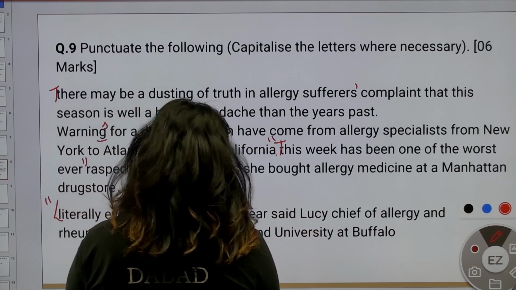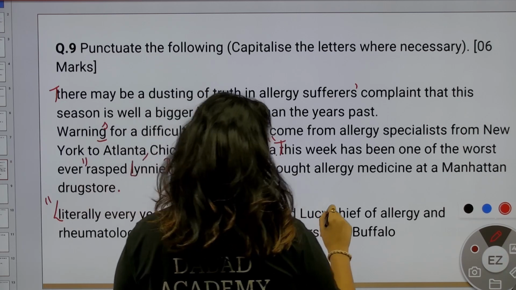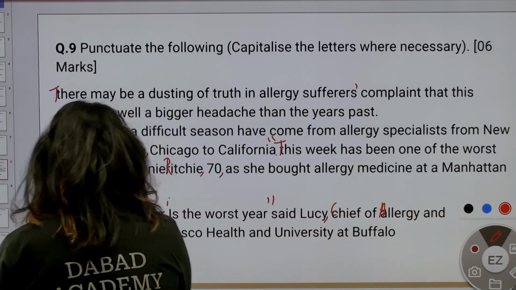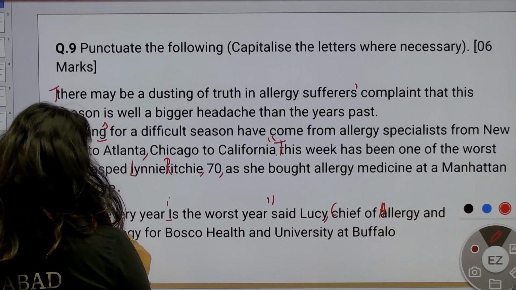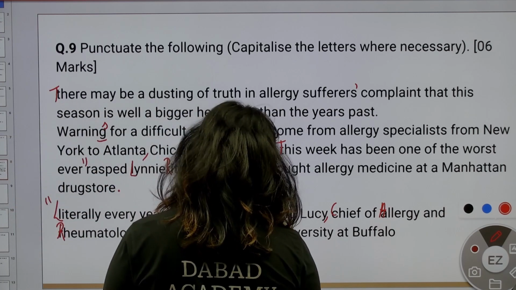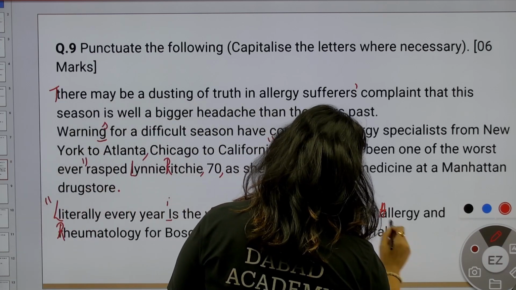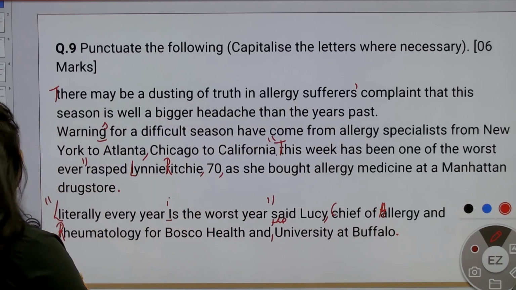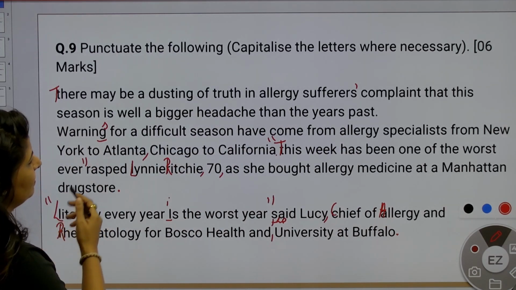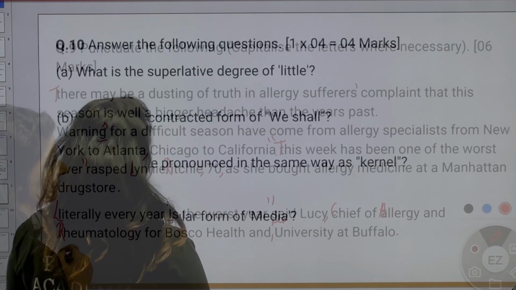Literally every year is the worst year, said Lucy, comma, C capital, chief of allergy and R capital, rheumatology for Bosco Health, and again error is there, the university at Buffalo, and then full stop. Now you can have a look at the paragraph where we have corrected the punctuation. Punctuation marks were missing, that we have added over here. All right.